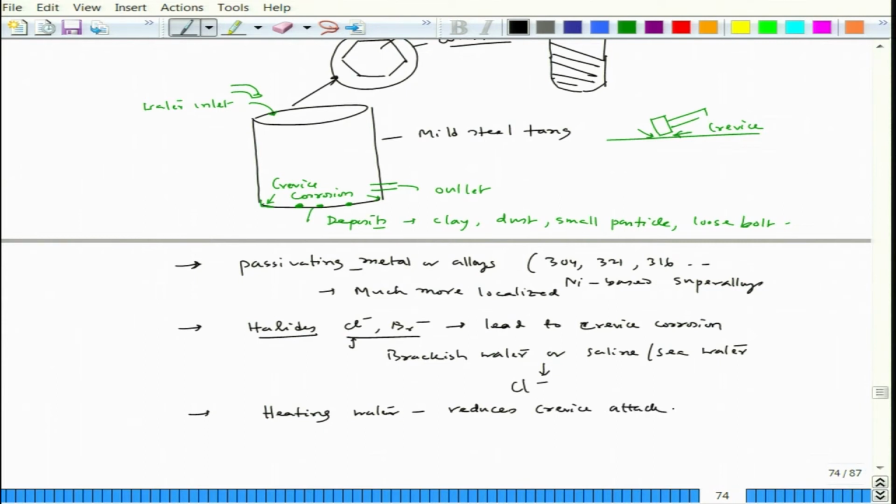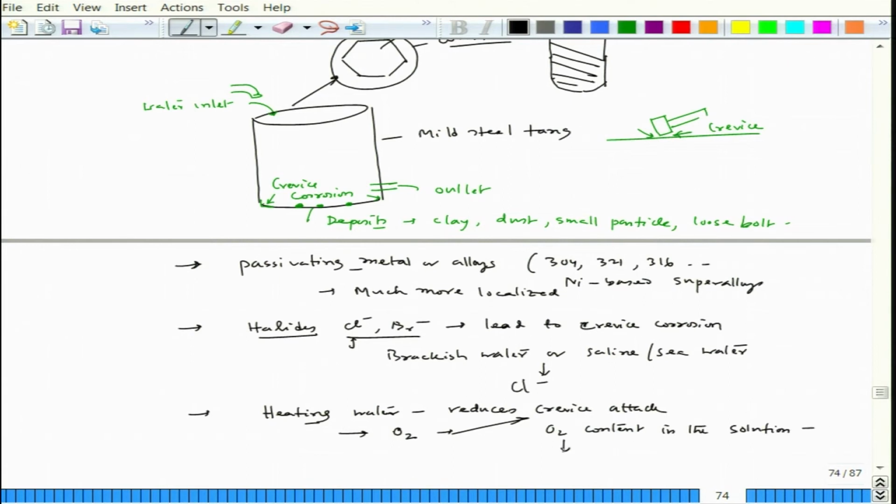If it is not heated, crevice attack is severe. Interestingly, this also relates to the presence of oxygen in the water. While heating, oxygen dissolution drops down, so there is less oxygen, and that would lead to a reduction in crevice attack. So, oxygen content in the solution is another issue.